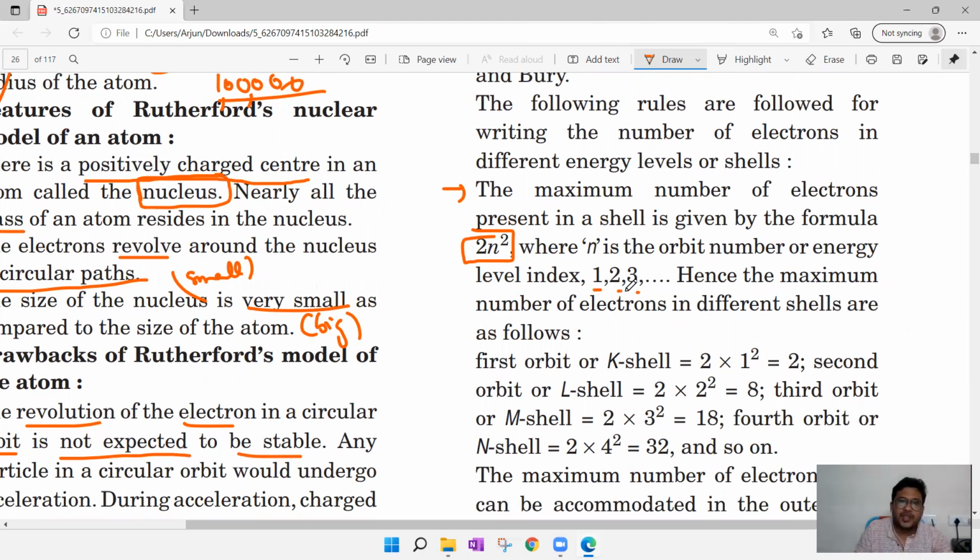And also, guys, this 2n square formula is applicable only up to the 4th orbit. It is not applicable from 5. I'll tell you why. It is applicable only up to 4.